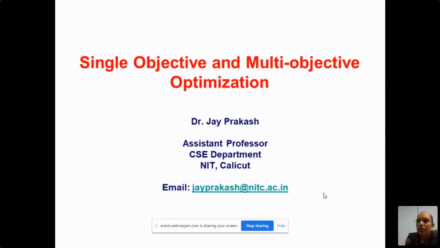Hence, in multi-objective optimization, we consider multiple objectives. For example, as a car manufacturer, you are thinking to maximize the comfort level of the car, but both are conflicting objectives. Hence, it is very important to study multi-objective optimization too, and this is a recent and active area of research in many engineering fields.